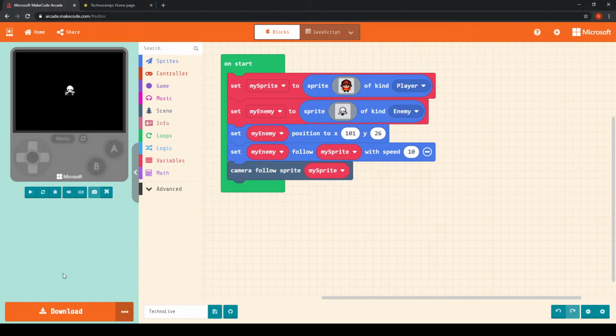And what you can do is save that to your computer, and when you load up MakeCode Arcade after a period of not using it, or if you wanted to carry on working on your project, you can simply click and drag that PNG file into the coding zone, and it will bring up all of the blocks that you'd previously put into your game. So it's worth, at the end of this session today, downloading your game and saving it to your computer, just in case in future you decide that you would like to use it again.